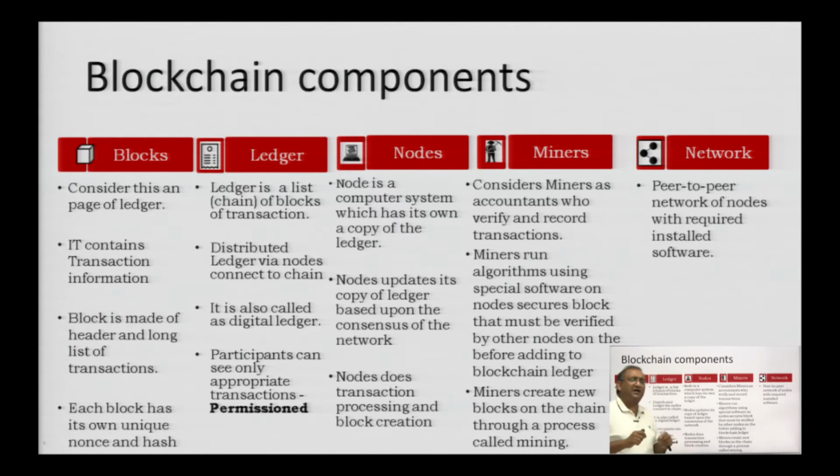So, consider miners as accountants who verify and record. If you see in the previous slide of the blockchain process, we said we have to verify the transactions, am I right? So, the same nodes start thinking as miners. Now, how do they do it?